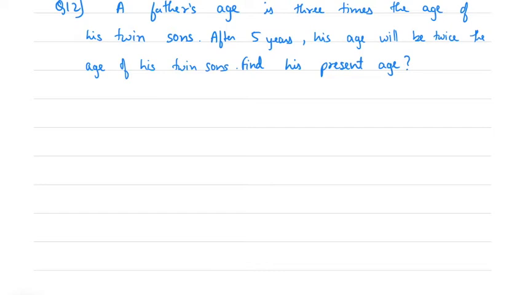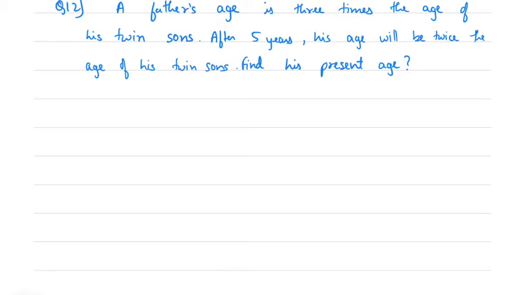Father's age is 3 times the age of his twin sons. Here we are taking the age of twin sons, that is the total of 2 sons. After 5 years his age will be twice the age of his twin sons, the 2 sons together. Find his present age.